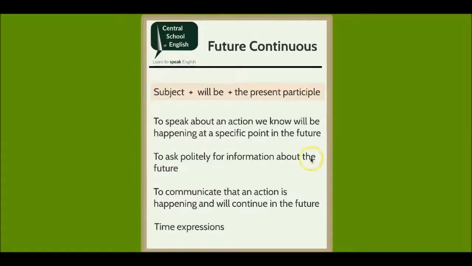In this video, we have practiced using the future continuous tense in English. We learned that we use the future continuous tense to speak about actions that we know will be happening at a specific point in the future. We also learned that we use the future continuous tense to ask politely about information in the future. We also use the future continuous tense to communicate that an action is happening now and will continue in the future. Finally, we learned some time expressions that we use with the future continuous tense.